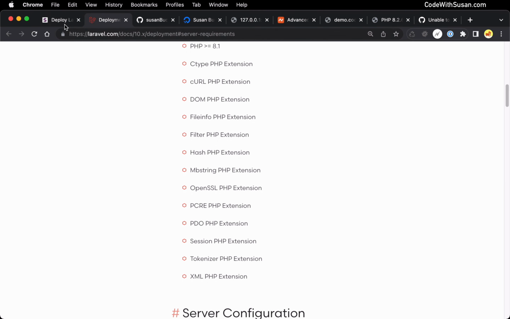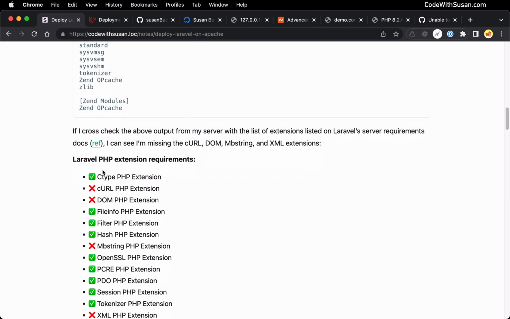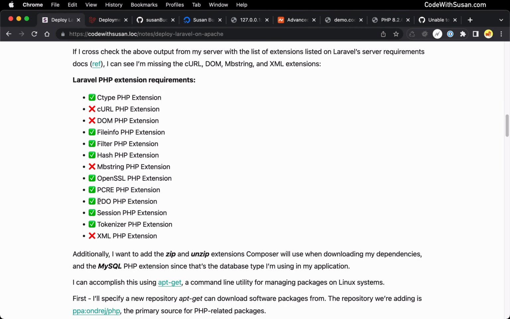And just to save us some time, I did that before recording this video, and here are the results I found. I had most of the extensions. There were 4 I was missing: the curl extension, the DOM extension, mbstring, and then XML. All right, so in my case, those are 4 extensions I need to add to my server.